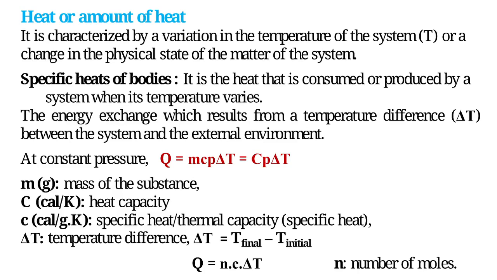Specific heats of bodies. It is the heat that is consumed or produced by a system when its temperature varies. The energy exchange results from a temperature difference, ΔT, between the system and the external environment.